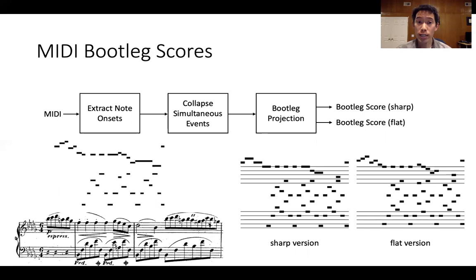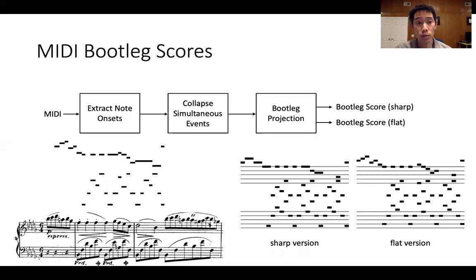We then project these simultaneous note events onto the bootleg score. We can map any MIDI note number to a position in the bootleg score using the rules of Western musical notation. Note, however, that there are two different types of ambiguity when doing this mapping.